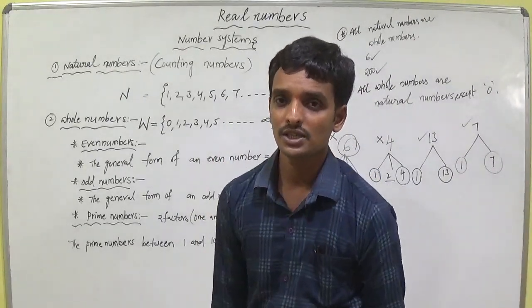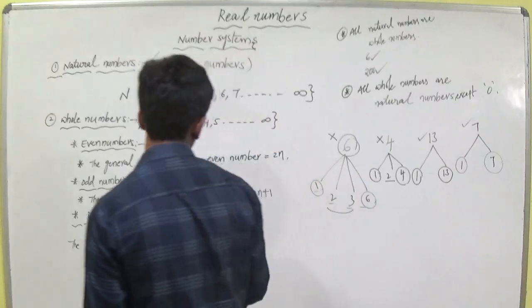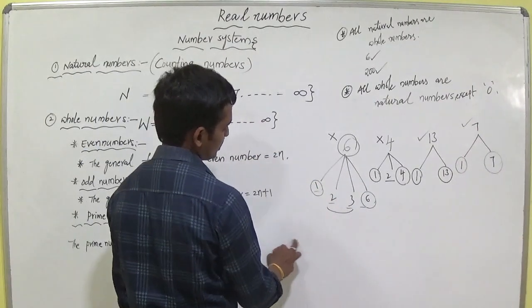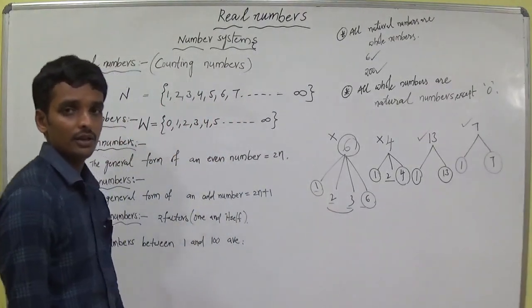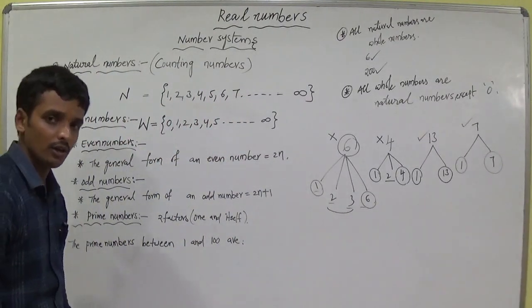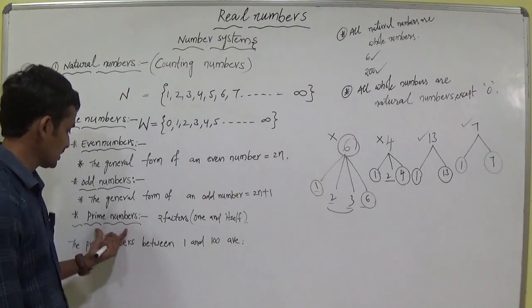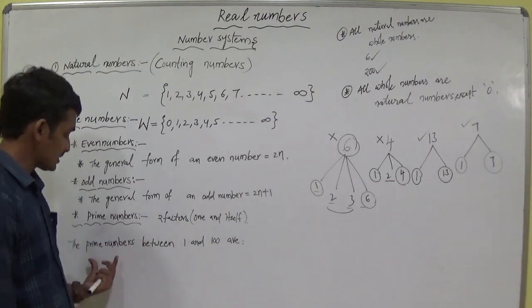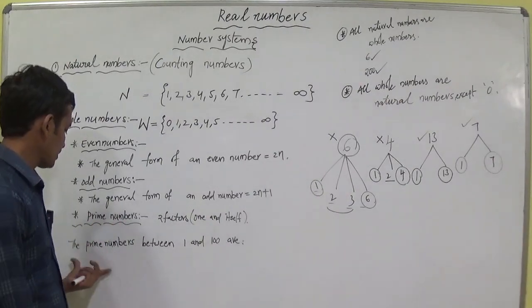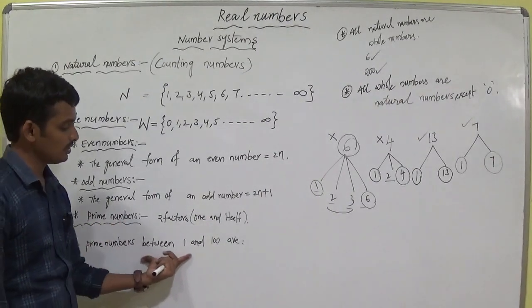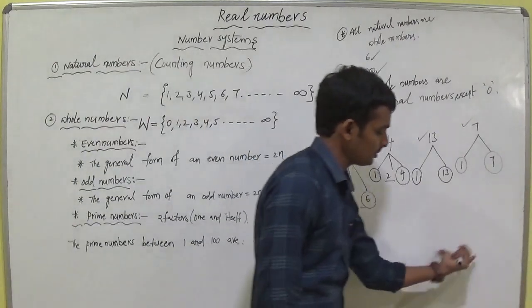Be careful, students. Write the prime numbers between 1 and 100 with commas: 2, 3, 5, 7, like that. Are you okay? How can you write the note? First, the two prime numbers heading. Here, write the definition. Write some examples: 2, 3, 5, 7 and so on. Then you can write like this: the prime numbers between 1 to 100 are, dash, and so on.